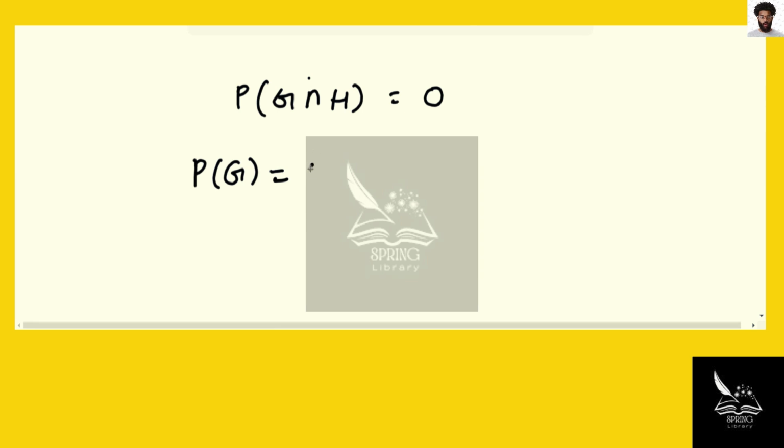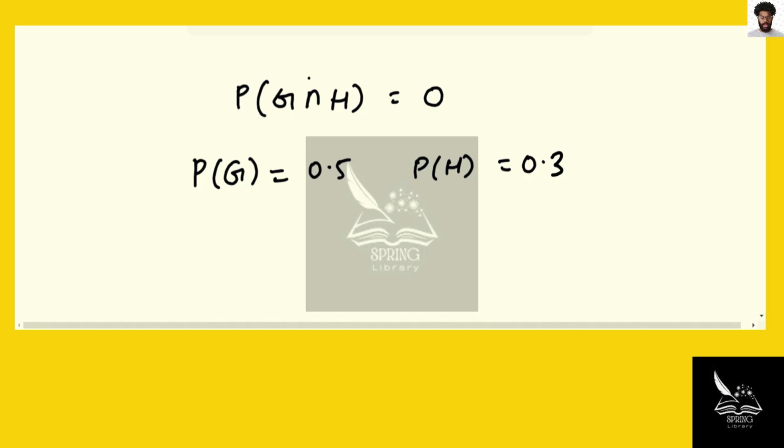Okay. So given that the probability of G is equal to 0.5 and the probability of H is equal to 0.3. Then explain why the following statement must be false: P of H given G, the probability of H if the value of G is given.